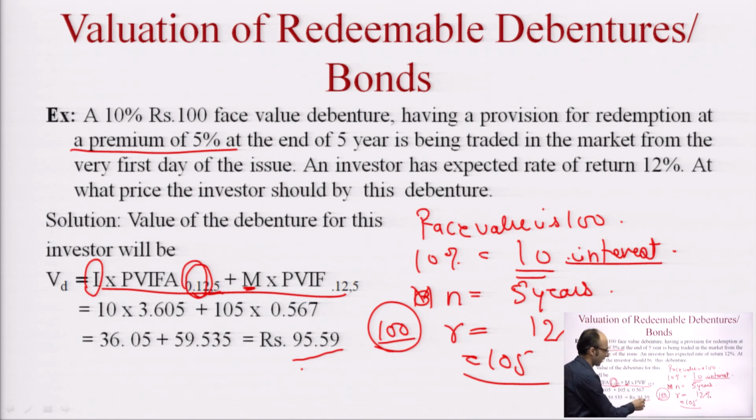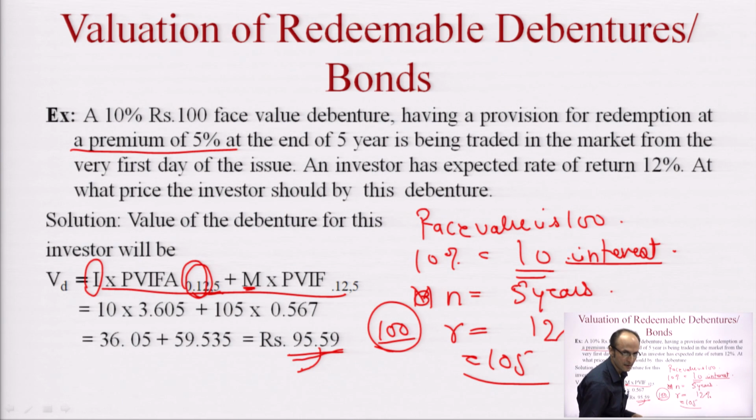Now suppose the market price of the bond is 95.59 or less than this. It means that the bond is undervalued and the investor can buy this bond or can hold this bond and it will actually increase the return. So correct valuation can be identified through these formulas for valuing bonds.